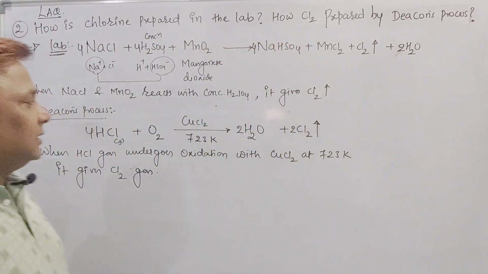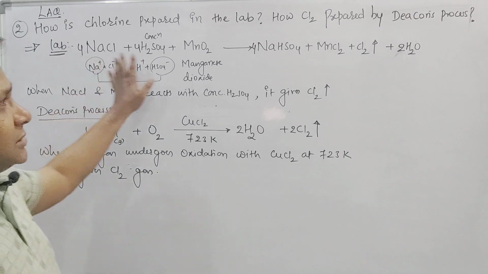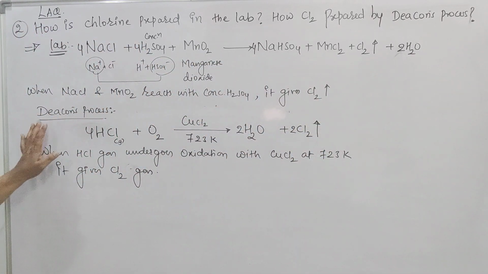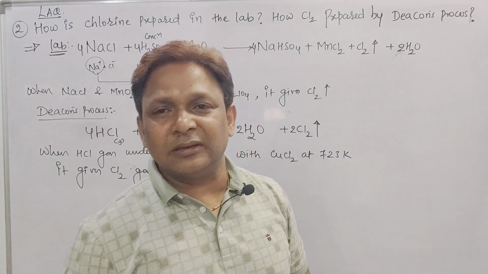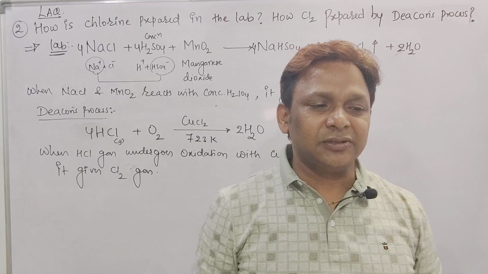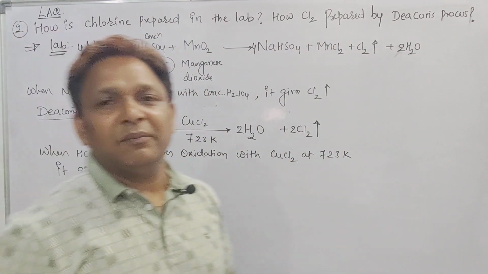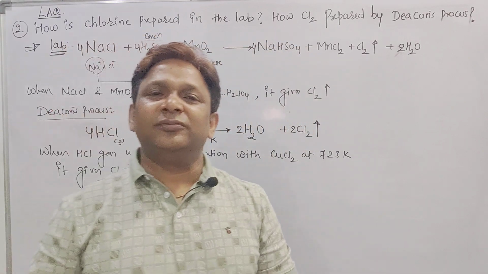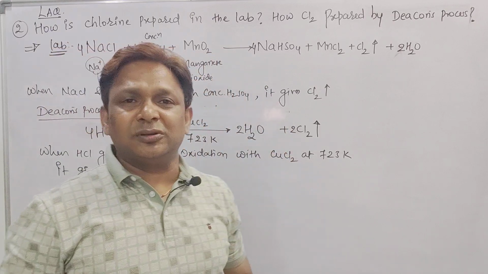Is it clear? Method of preparation of chlorine by the Deacon process. One process is the lab method to prepare chlorine; another is the Deacon process, where we are able to prepare chlorine. Take a screenshot of this and then we will see the properties of chlorine. In this video I made the preparation of ozone and properties of ozone, and now I made the preparation of Cl2.